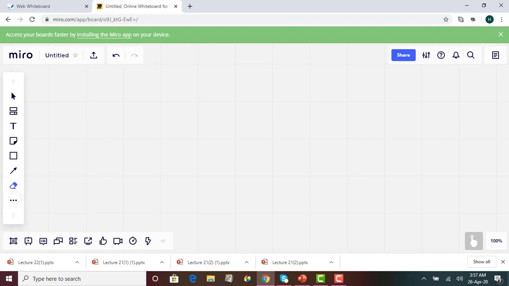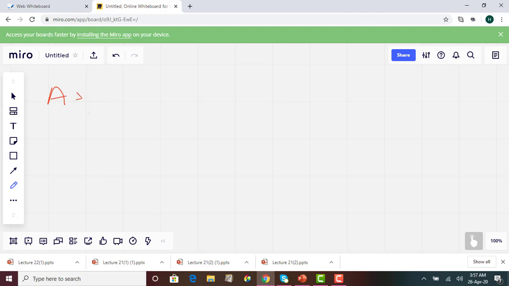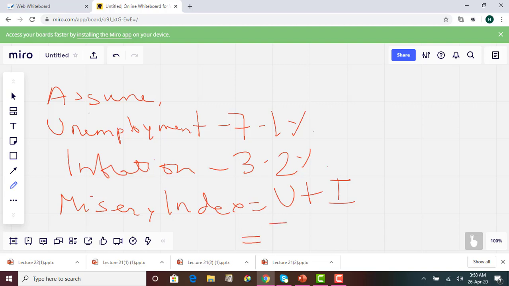Let's say we are given, assume currently, the unemployment rate is 7.1%, and let's say inflation is 3.2%. So what is the misery index? The misery index is basically the unemployment rate plus the inflation rate, which is 7.1% plus 3.2%, and that equals 10.3%. That is the misery index.